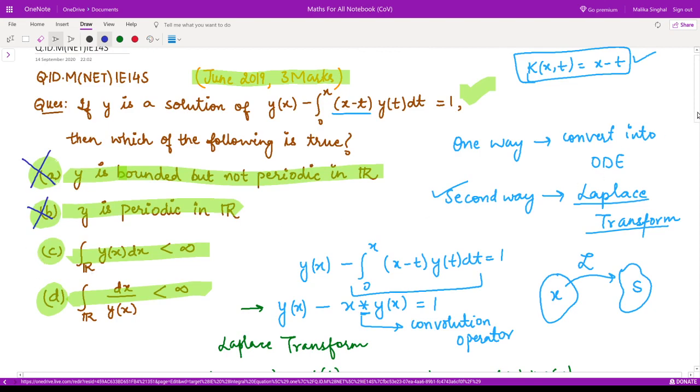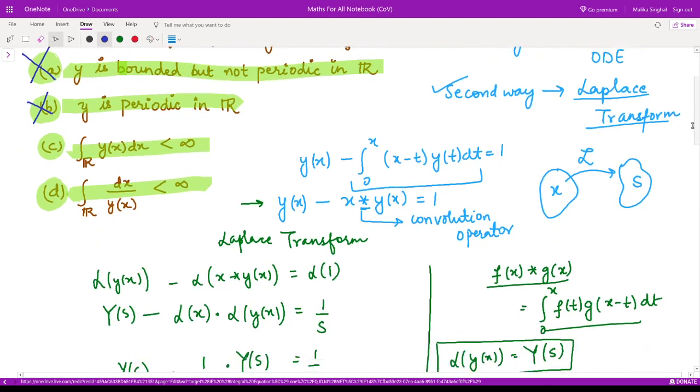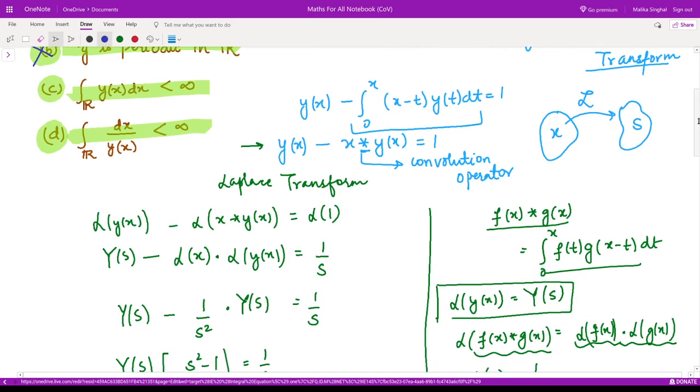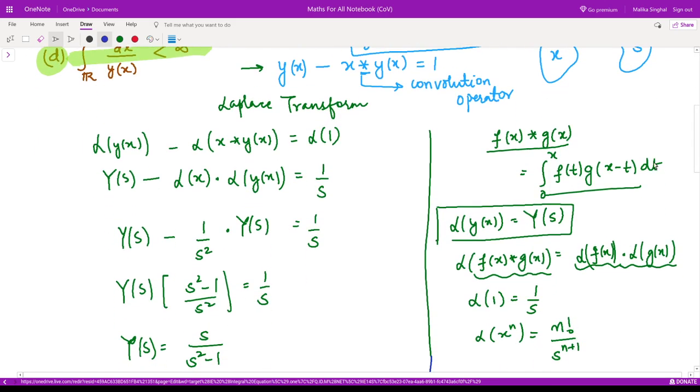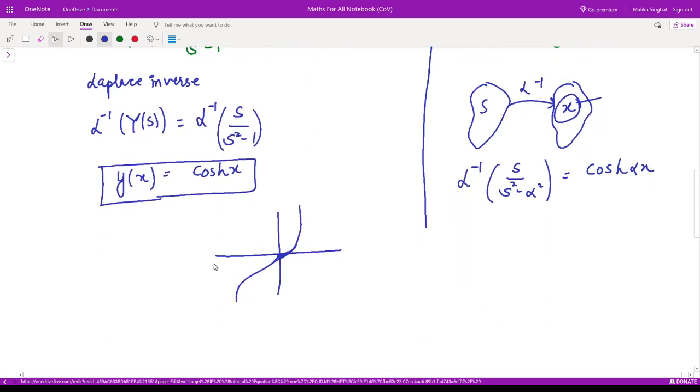Let us see the third option. What is that? Integration over the region R, y of x dx. This is the integration we have to perform. So let us do that. What is our y of x?